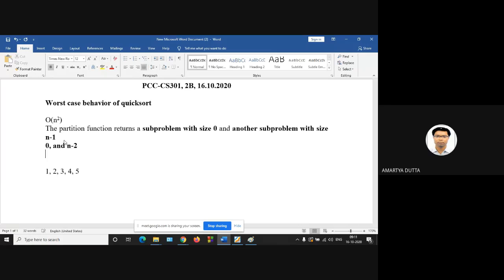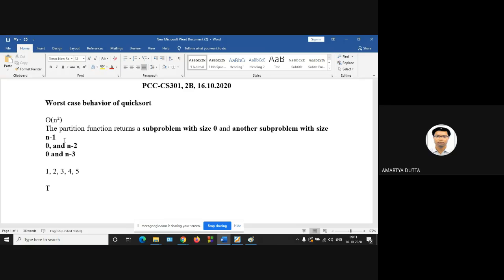Again, if you apply the recursion, you will get the right or left subarray. If it is ascending order, then you have to recursively solve the left subarray. If it is descending order, you have to solve the right subarray. So again, 0, sorry, this will be 0, not O, and n minus 3. So this is the worst case behavior. So what will be the recurrence?